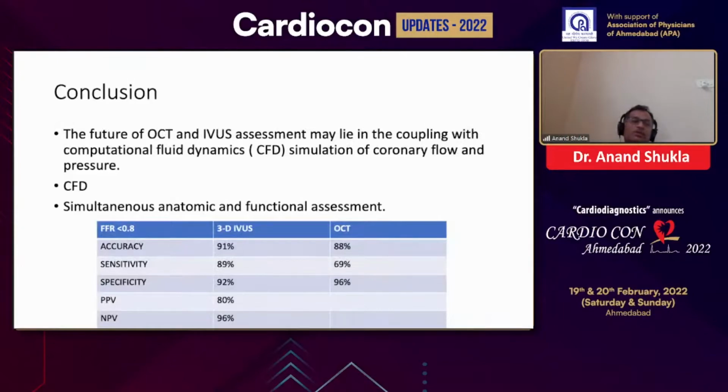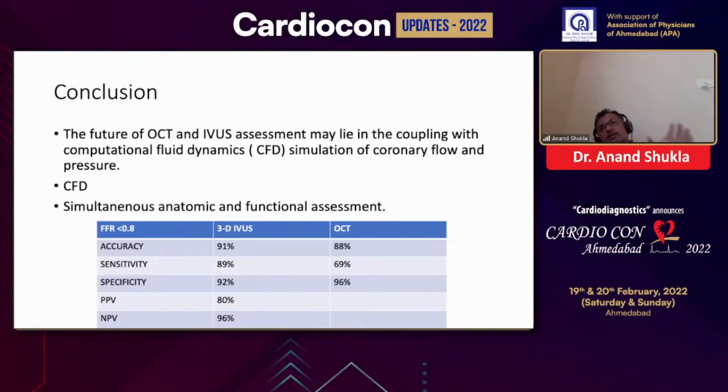The future of OCT and IVUS or any imaging assessment may lie in coupling with computational flow dynamics, that is CFR, or any computational flow dynamic simulation of coronary flow and pressure. Simultaneous anatomical and functional assessment may be the future of imaging and physiology to define the approach for the intermediate lesion. These are the 3D IVUS and OCT accuracy against FFR, with about 90% specificity and positive and negative predictive values.